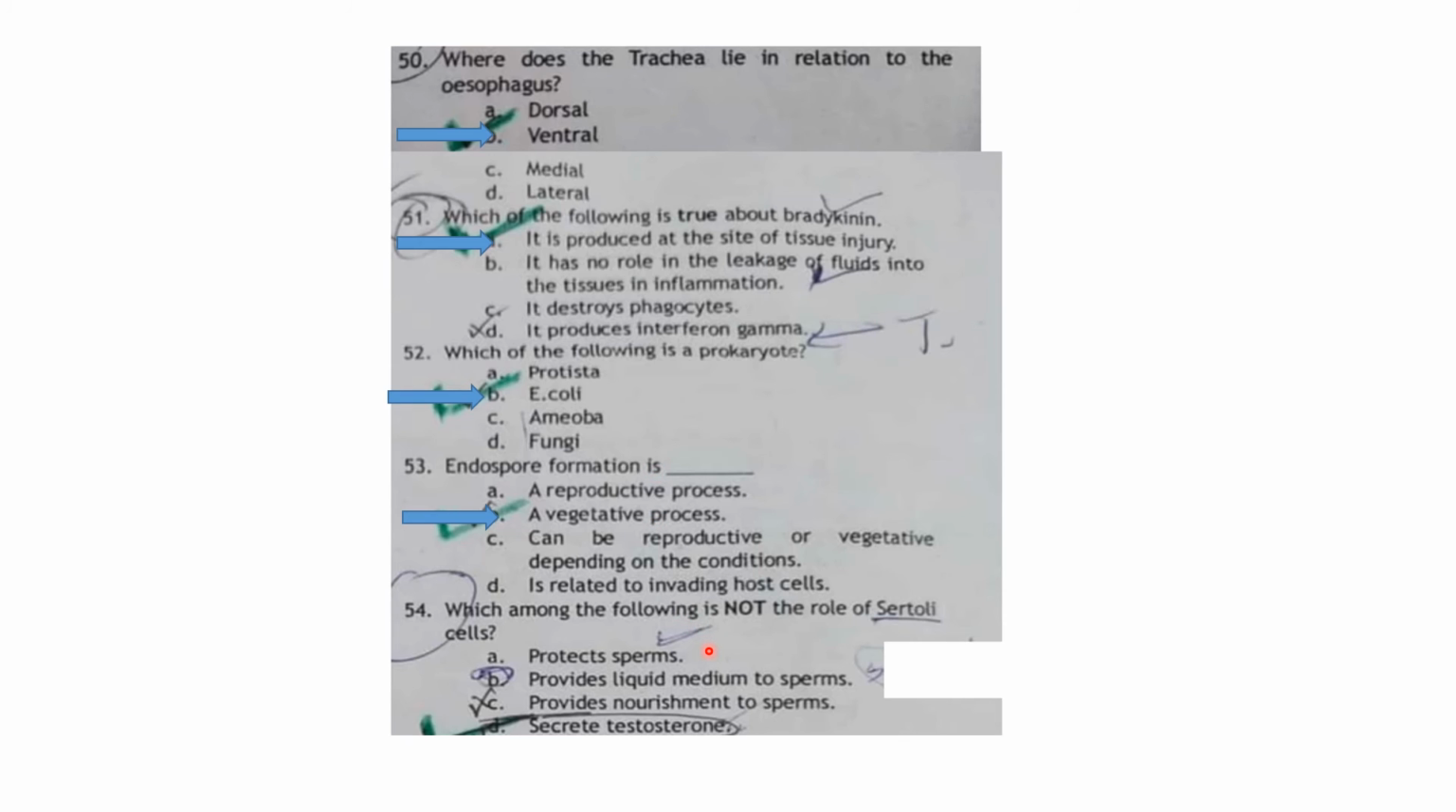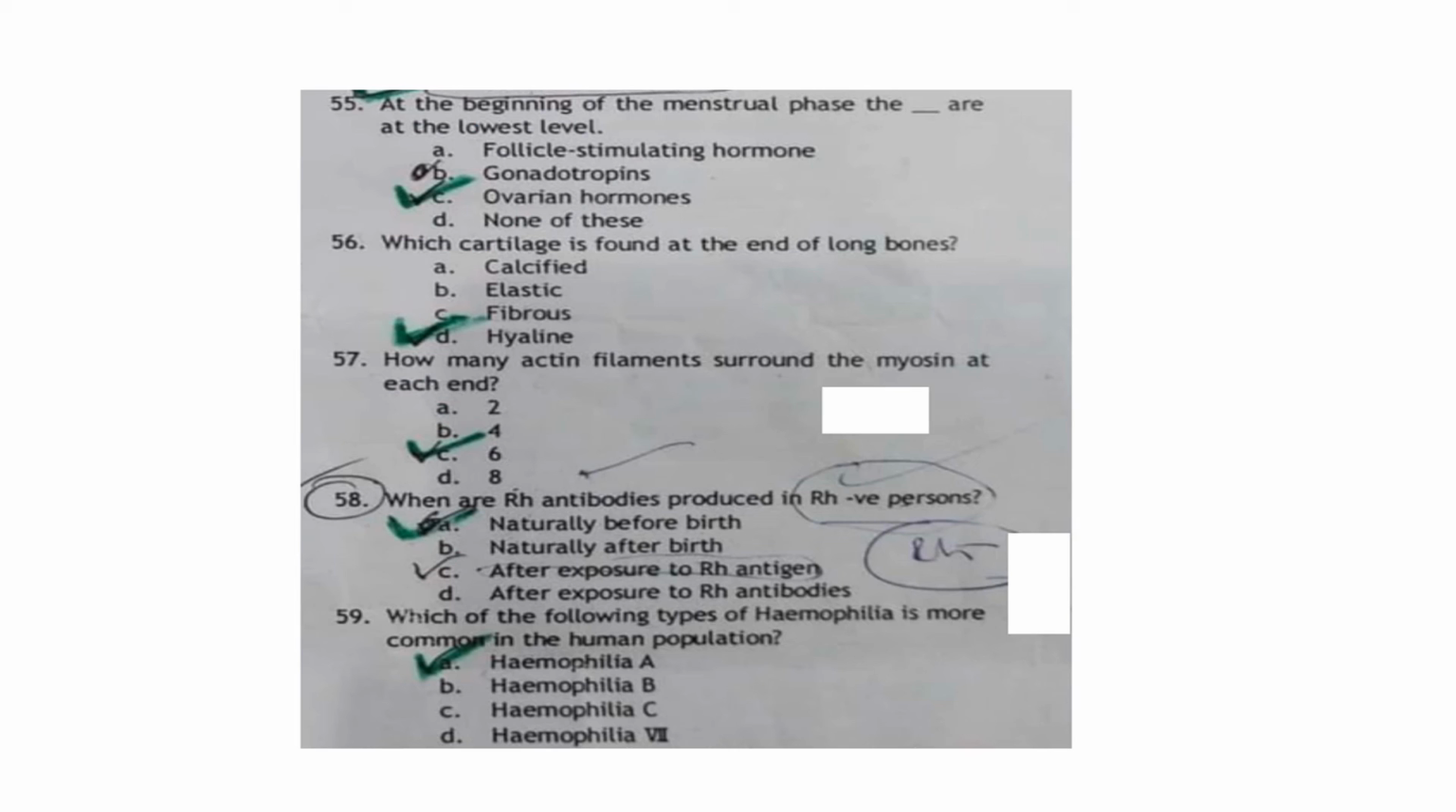Which among the following is not the role of the Sertoli cell? So Sertoli cell do not play an important role in the secretion of testosterone. तो testosterone Leydig cell से produce होते हैं. At the beginning of the menstrual phase, the dash are at the lowest level. Ovarian hormones. Which cartilage found at the end of the long bones? तो hyaline cartilage is the best answer.